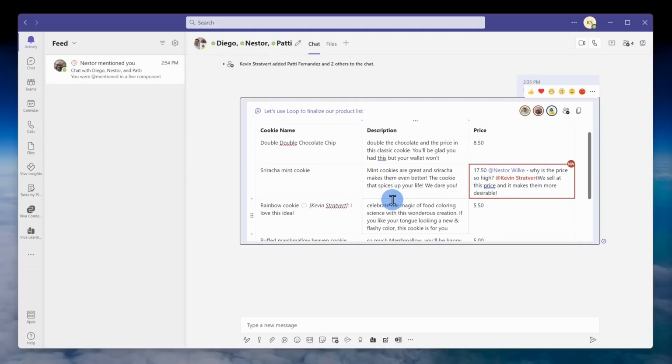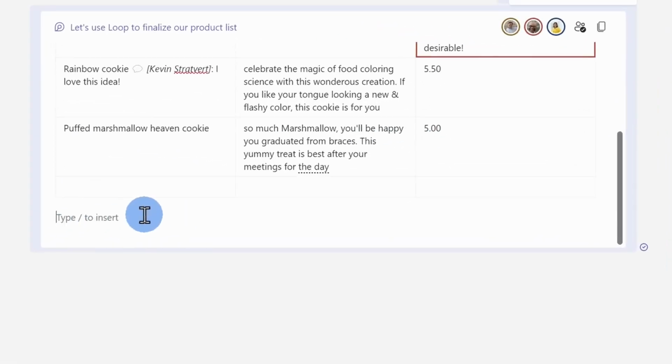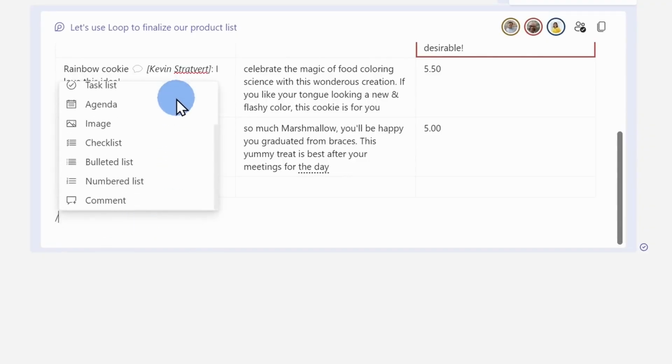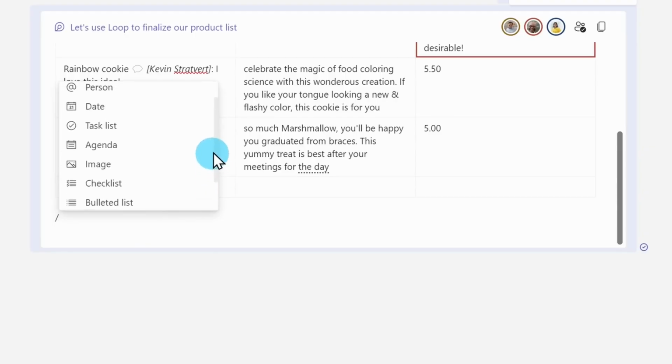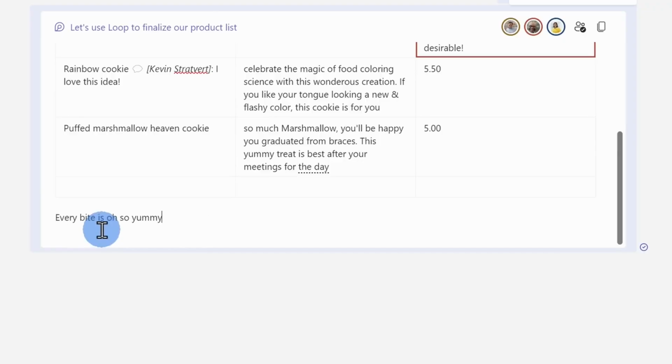Okay, seems fair enough. Now that we've finished entering in our product list for the coming year, I also wanted to get everyone's input on what the best slogan is. So right underneath the table, I want to insert another component. Here I can press the /, and this shows me the list of all of the different components. I'm going to use the paragraph component, and let me type in what I think a good slogan is. Ooh, it looks like Patty went in and she revised the slogan. Well, Patty is the boss, so I guess we have our new slogan.